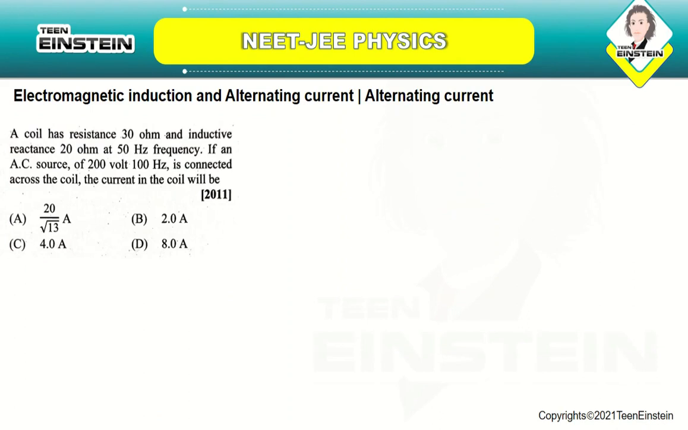A coil has resistance 30 ohm and inductive reactance 20 ohm at 50 hertz frequency. If an AC source of 200 volt and 100 hertz is connected across the coil, the current in the coil will be. So here, omega is equal to 2 pi F. The frequency is given as 50 hertz, so you will have it as 2 pi into 50, and the inductive reactance XL will be equal to omega L, which is equal to 20 ohm.